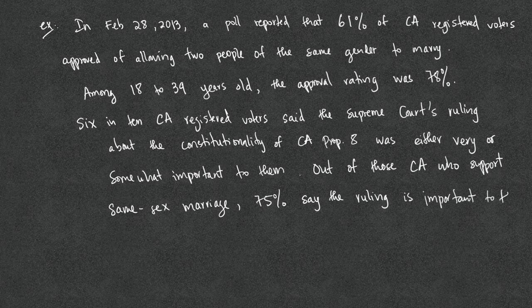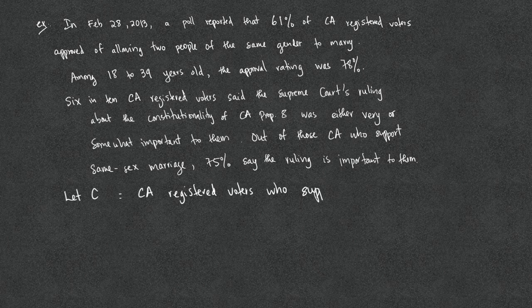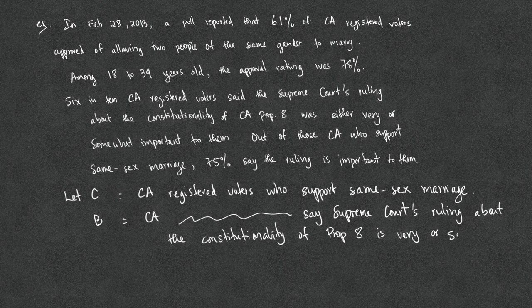To make this simple, we're going to let C be the event that a California registered voter supports same-sex marriage. B be the event that California registered voters say that the Supreme Court's ruling about the constitutionality of Proposition A is very or somewhat important to them.